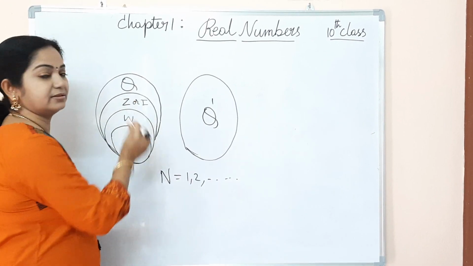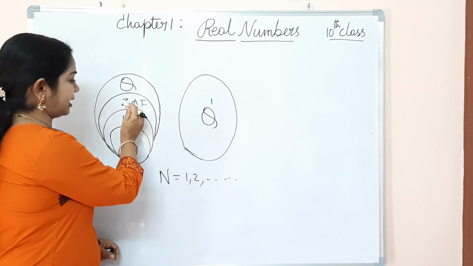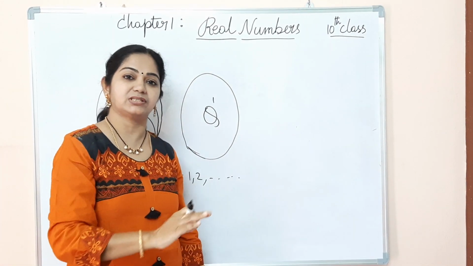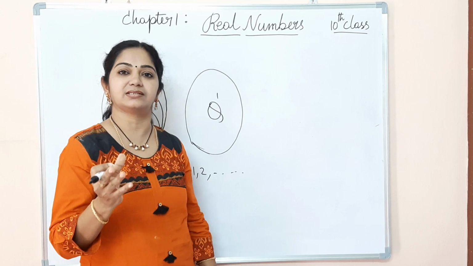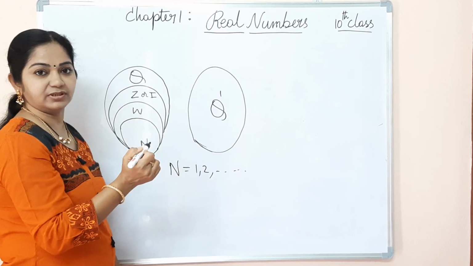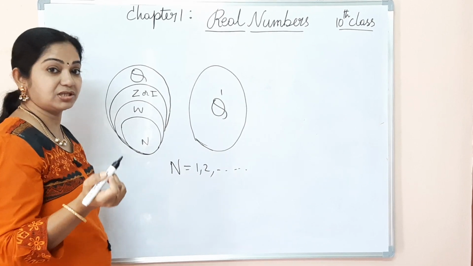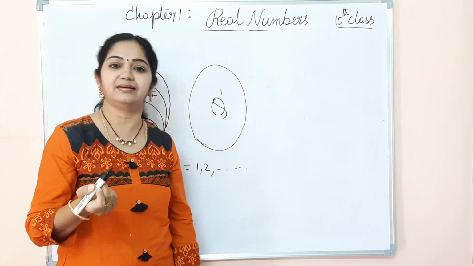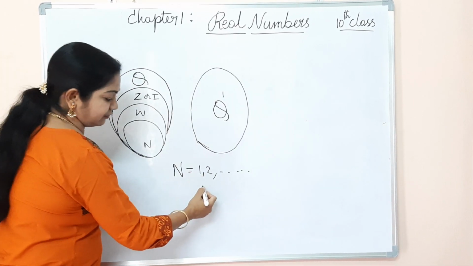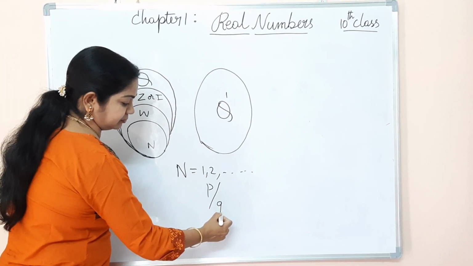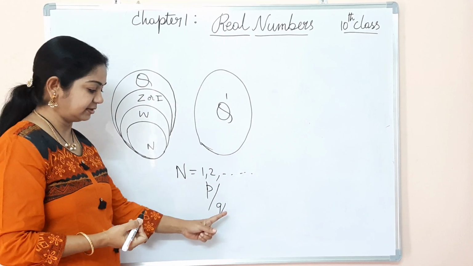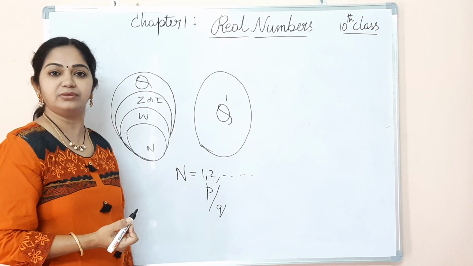Whereas the integers are represented with capital Z or capital I. They are the positive numbers, the negative numbers as well as 0. And Q is used for rational numbers. Rational numbers you have studied in your 9th class, the first chapter. They are the numbers which can be written in the form of p by q, where p and q are integers and the value of q is not equal to 0.